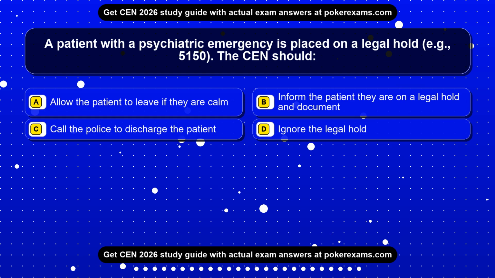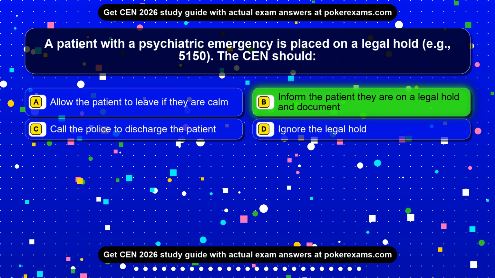Question 19. A patient with a psychiatric emergency is placed on a legal hold, e.g., 5150. The CEN should: Option A, allow the patient to leave if they are calm. Option B, inform the patient they are on a legal hold and document. Option C, call the police to discharge the patient. Option D, ignore the legal hold. The correct answer is option B. Inform the patient they are on a legal hold and document.